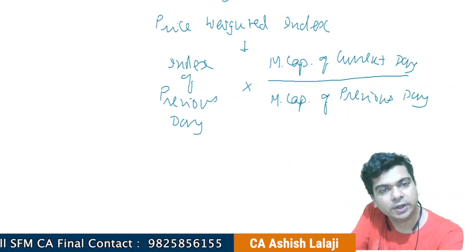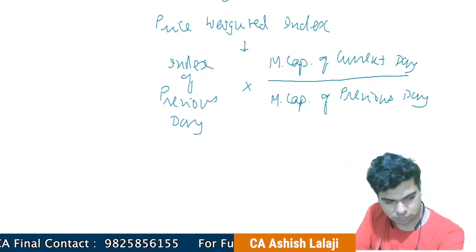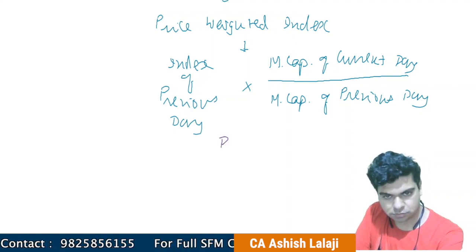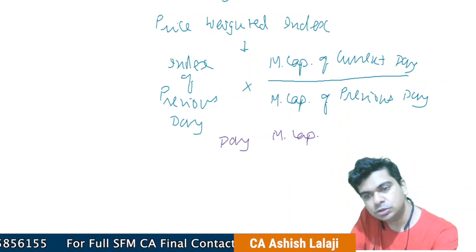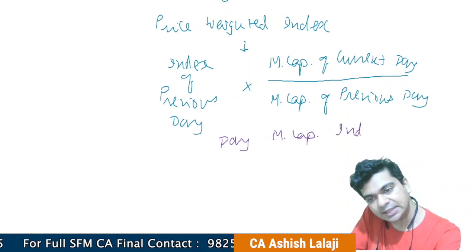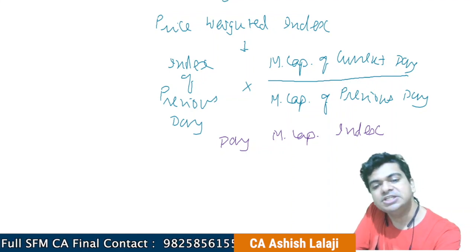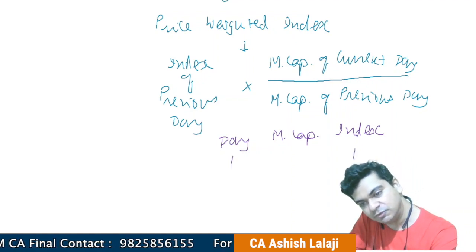Let's put it in this way. I consider the market capitalization and I consider the index. Let's put it in this way. On day one, yes, my index will be 100.